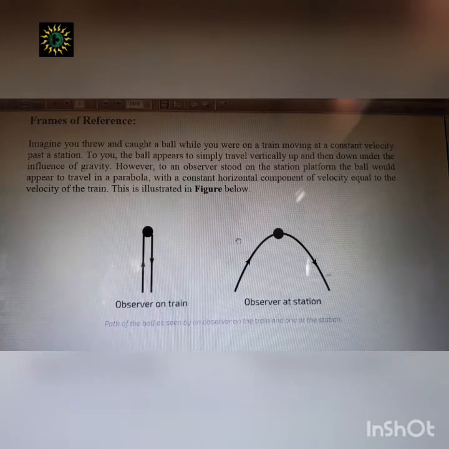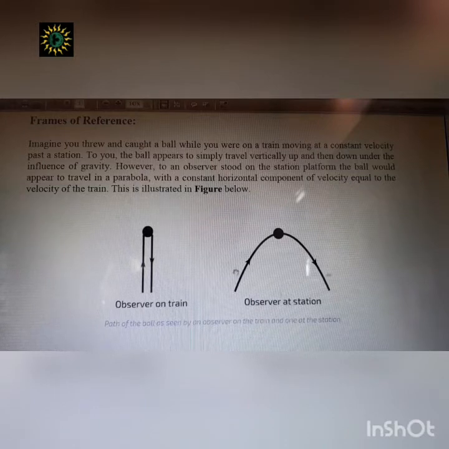You will go through it in the next chapter, but I am telling it now briefly. Suppose the ball is thrown in this direction. The observer standing outside the train will observe that the ball is following this curved path.